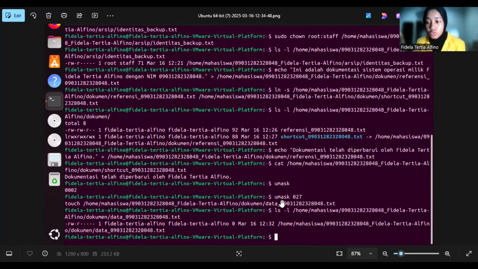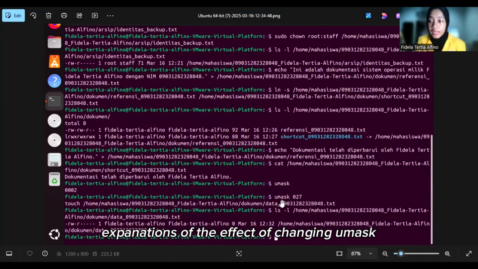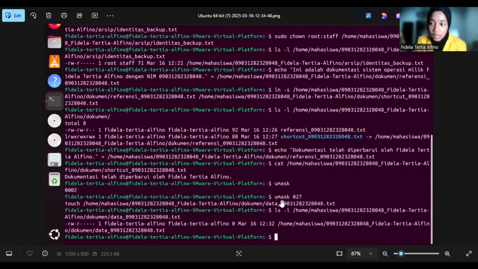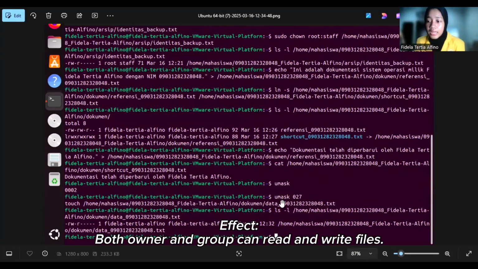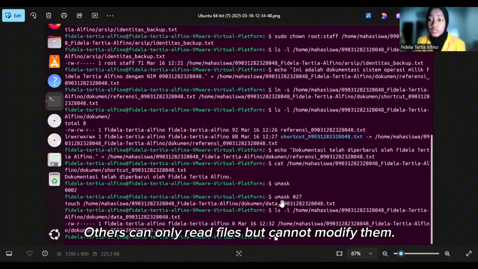Okay, so we go to the last section, and the last question is the explanation of the effect of changing umask. Before changing, umask is 0002, the default file permission is 664, and the default directory permission is 775. The effect is that both owner and group can read and write files, and others can only read files but cannot modify them.